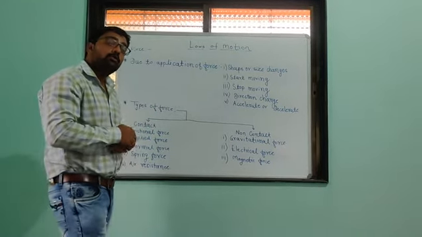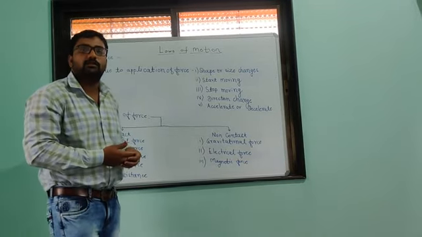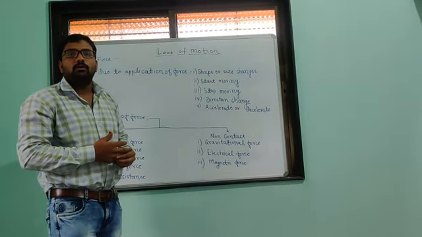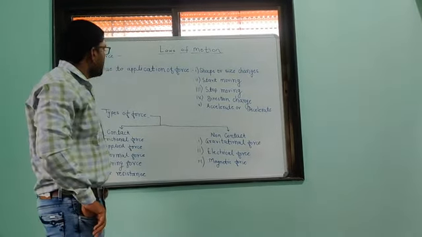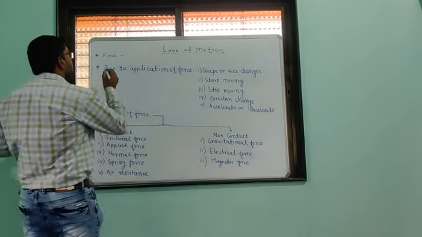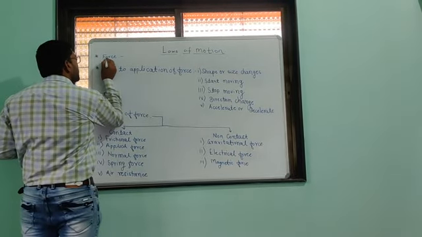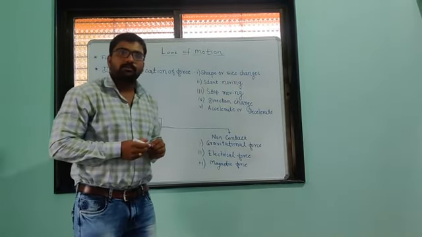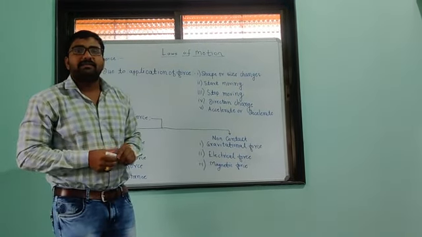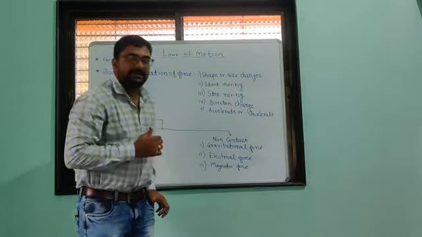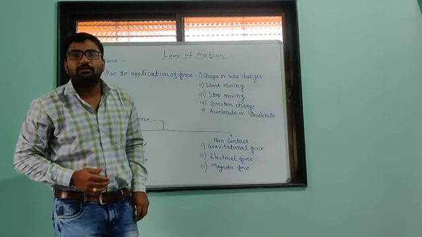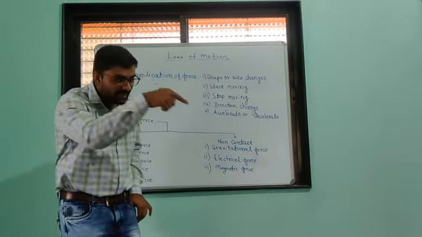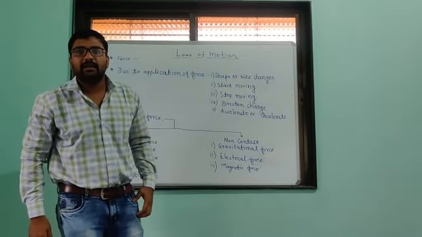But if you want to make a more advanced definition of force, how do we define it? Force is nothing but the pull or push due to which the motion of an object takes place, and that external thing is the force.